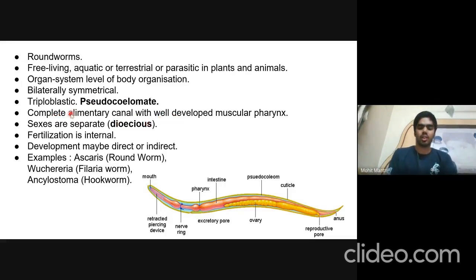In earlier organisms, either the digestive system was not present, or if present, it was incomplete. That is, there was only a single opening in that case. So here, a complete alimentary canal is present with a well-developed muscular pharynx. They are dioecious, that is, male and female are separate. Fertilization is internal, and development may be direct in few organisms and indirect in other organisms. Examples are Ascaris, roundworm, Wuchereria, which is filarial worm, and Ancylostoma, which is hookworm.